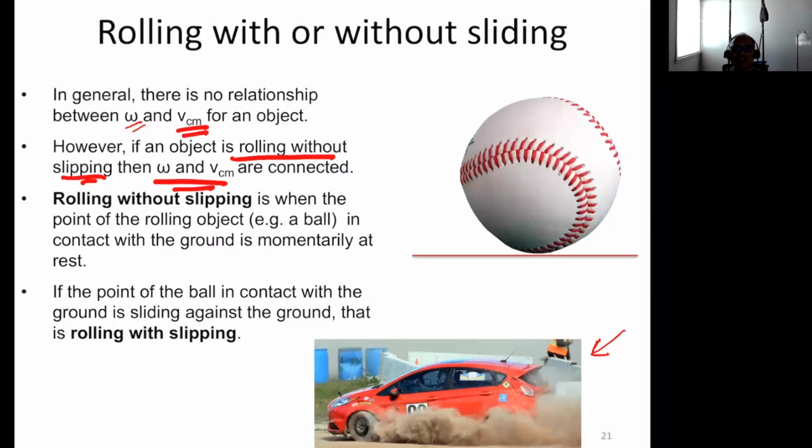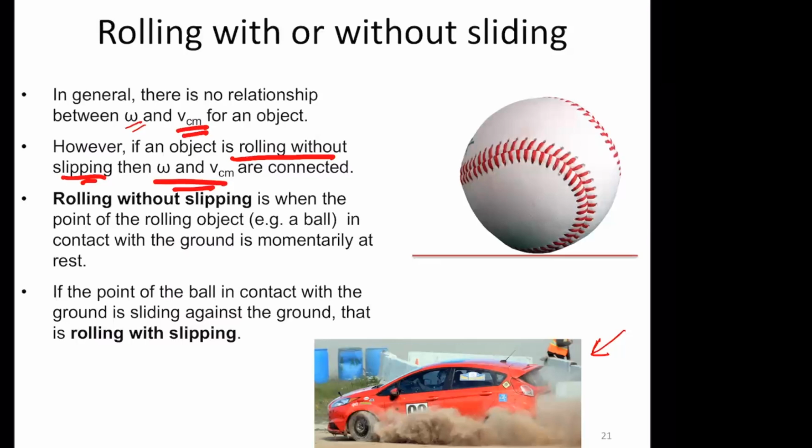Now, you can guess what the answer is, but can anybody tell me how we would know that the wheels are actually slipping? With slipping, because it's disturbing the ground so much. Absolutely. The fact that it's kicking up so much dirt is telling us that the wheels must be moving against the ground, right? But when it's rolling without slipping, the point of the wheel in touch with the ground is not moving. But in this case, it's rolling and slipping. So that slipping or sliding against the ground is what's kicking up all the dust. That makes sense? Ali, is that clear?